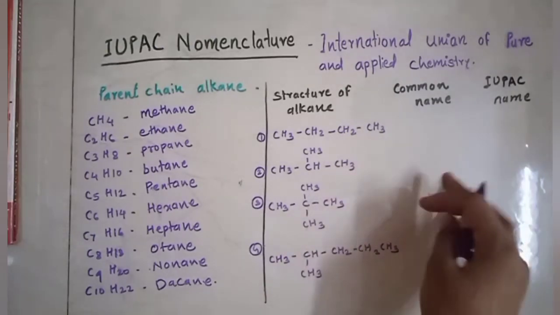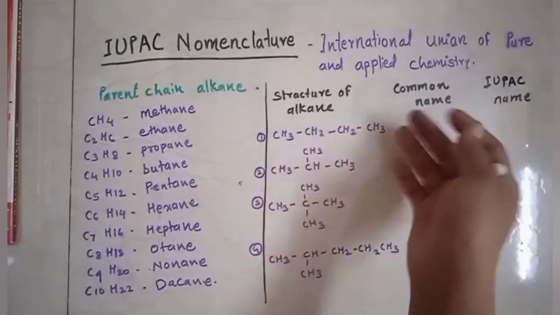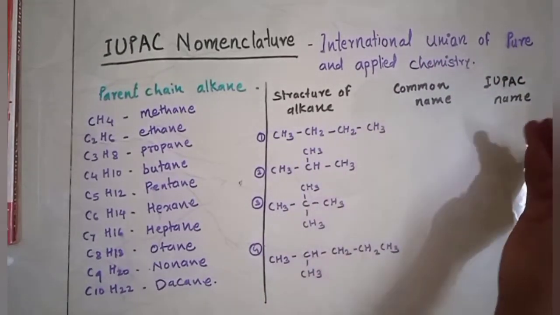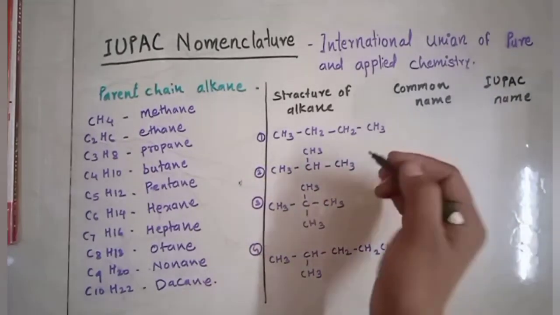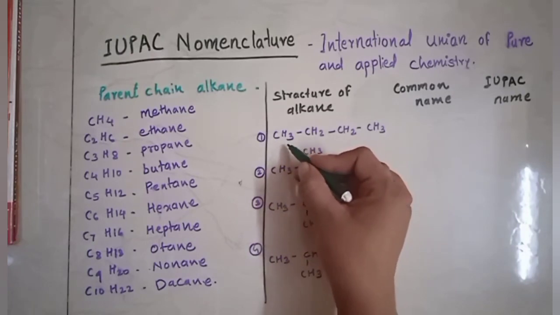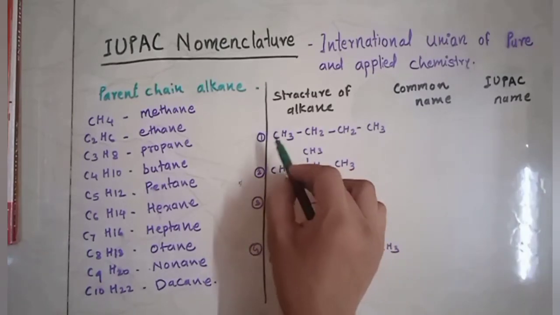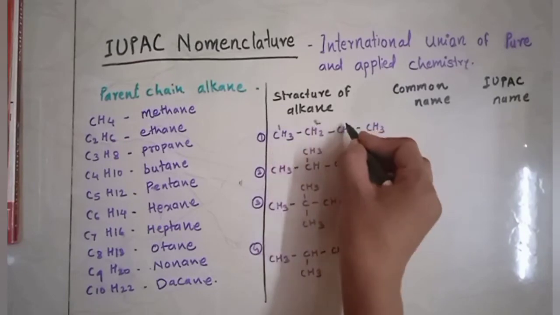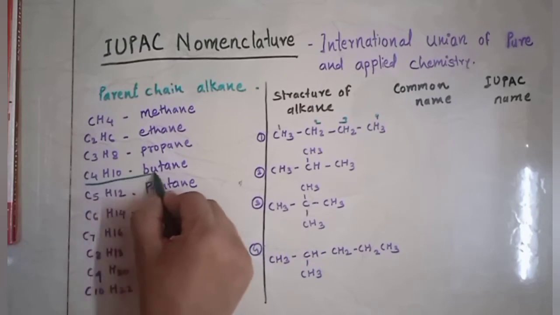Take down the next. The structural formulas are given here, and when we give common names and IUPAC names, we are going to use the names of the parent chain alkanes. Take down the first: CH3, CH2, CH2 and CH3. This is our first compound, having 4 carbons, 1, 2, 3 and 4. A 4 carbon compound is butane. C4H10 is butane.